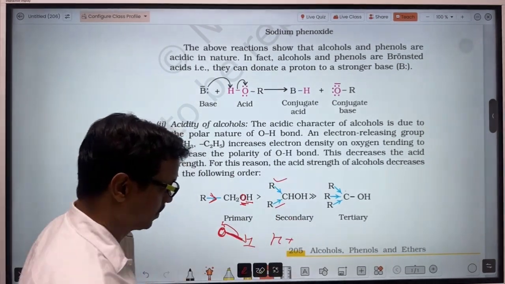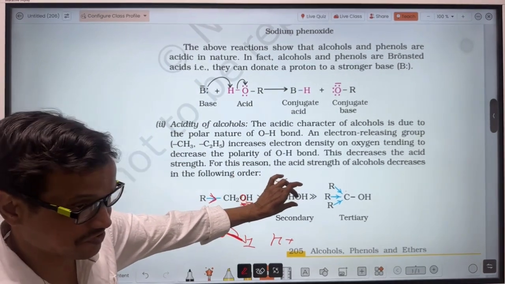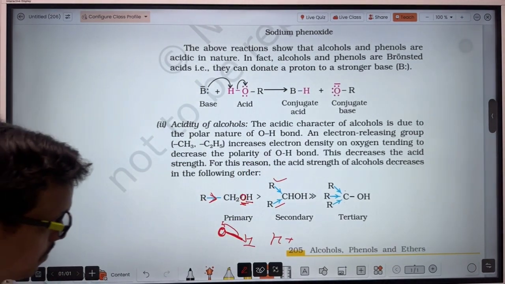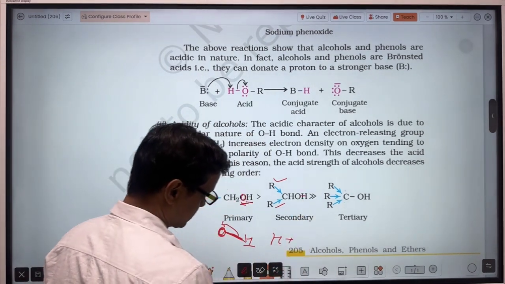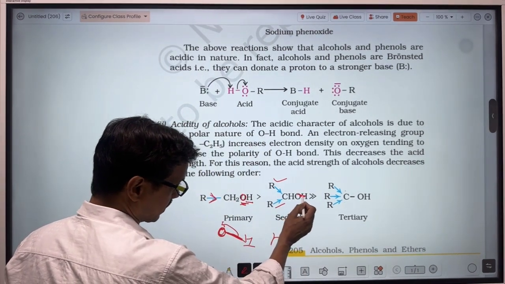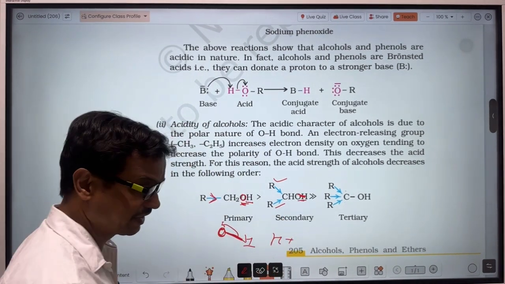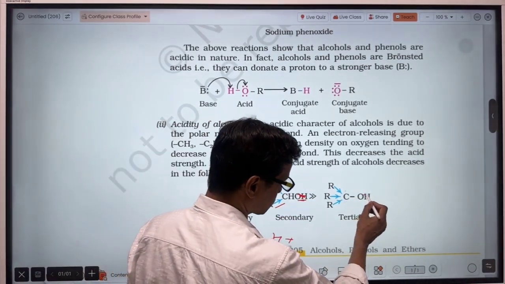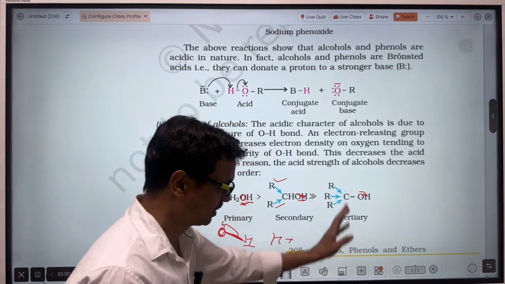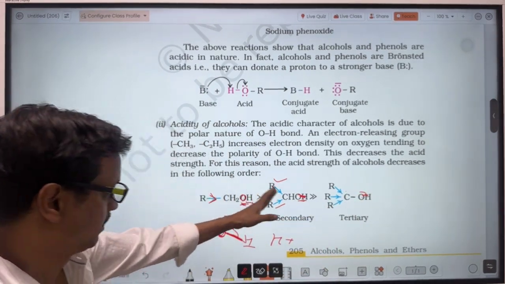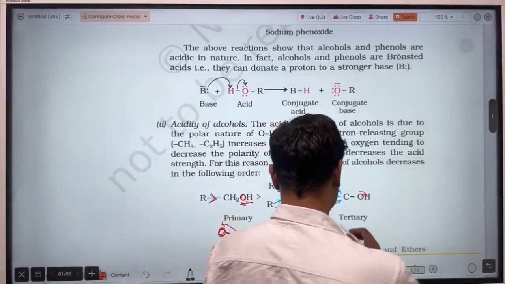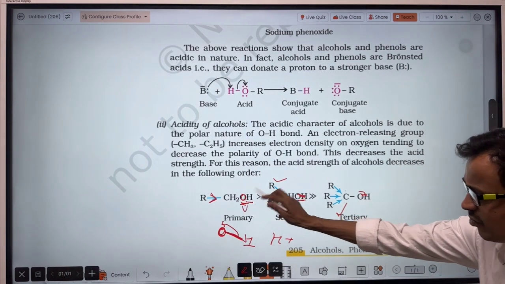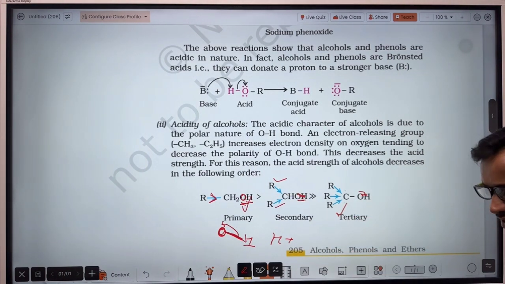When there are two alkyl groups, more electron will be provided to this oxygen. So the tendency of this oxygen to take the electron of this OH bond will decline. Same when there are three alkyl groups, the tendency to attract this sigma electron will again decrease. So that's why tertiary alcohol will be least acidic and primary alcohol will be most acidic.